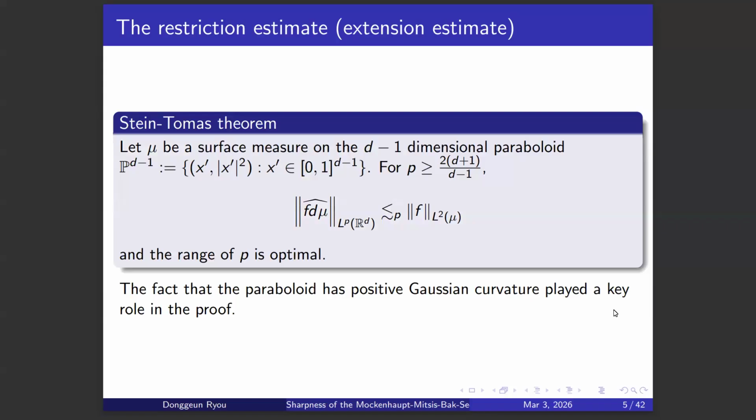Right? So this is a very classical and well-known theorem, the Stein-Tomas theorem. Mu is a surface measure on the (d-1)-dimensional paraboloid. Then for p greater than or equal to 2(d+1)/(d-1), we have the following L^2 to L^p estimate. And also the range of p is optimal. If p is smaller than 2(d+1)/(d-1), this estimate fails for a certain function f. And in the proof, the fact that the paraboloid has positive Gaussian curvature played a key role.